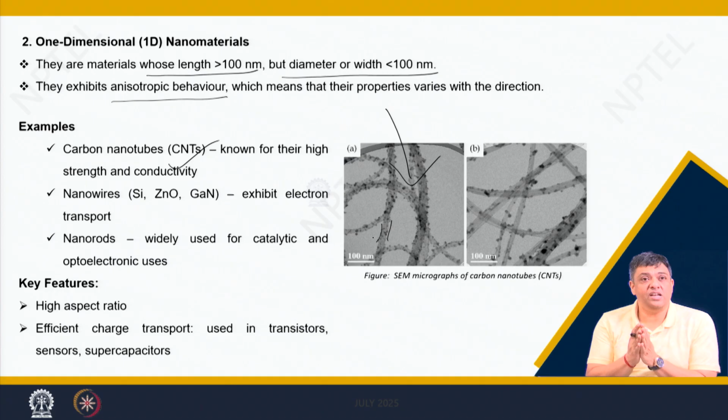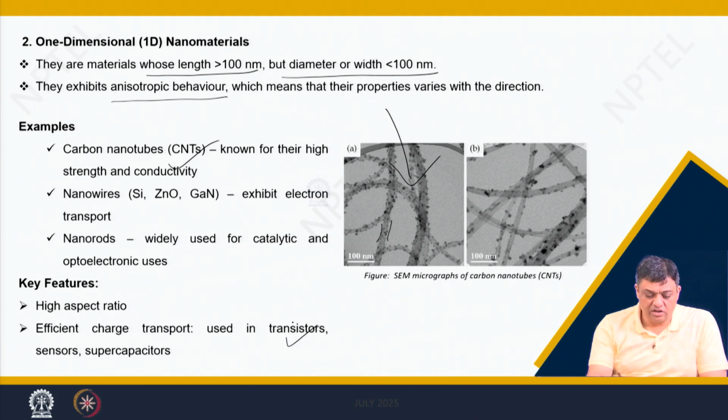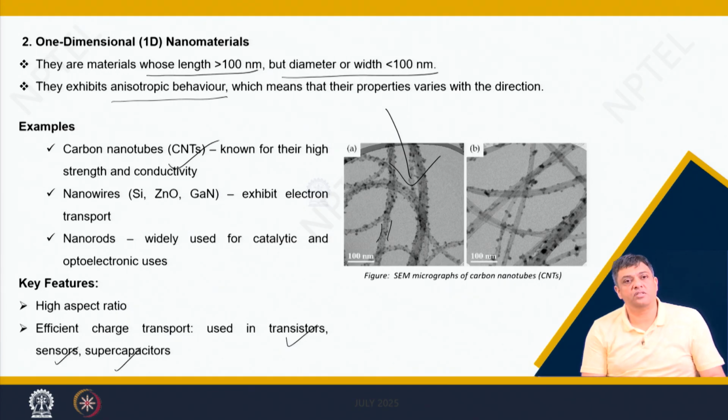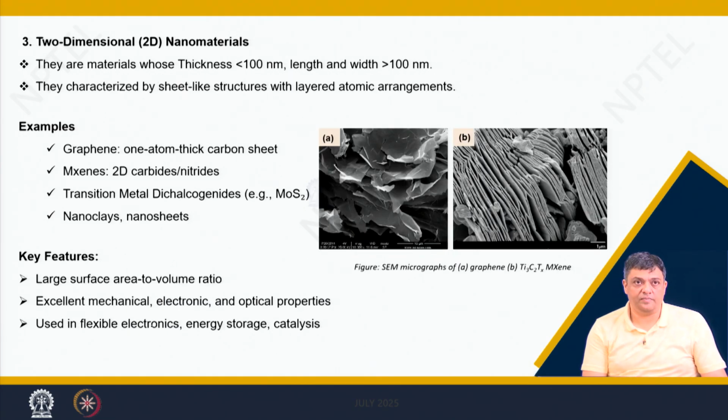Similarly, you can have nanowires or even rod type structures. The key features would therefore be high aspect ratio and efficient charge transport, which makes them useful in transistors, sensors, supercapacitors or battery applications.